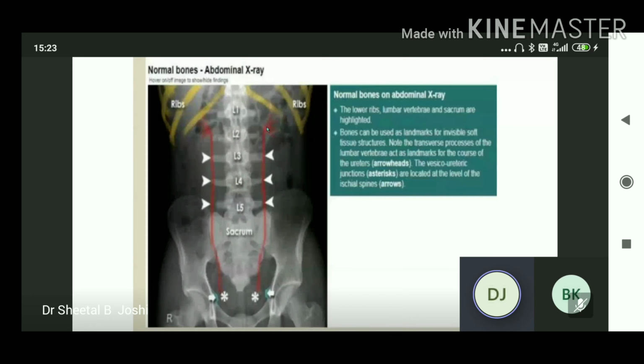Then in this picture, we can see the course of the ureter from the tips of the transverse process of the lumbar vertebrae, then along the sacroiliac joint, then at the level of the ischial spine, the vesico-ureteric junction. Then we see the bladder. The shape of the bladder depends on how it fills. It appears triangular usually, but if it fills or if there is any kind of pathology, it appears different. You can appreciate the marked arrow.